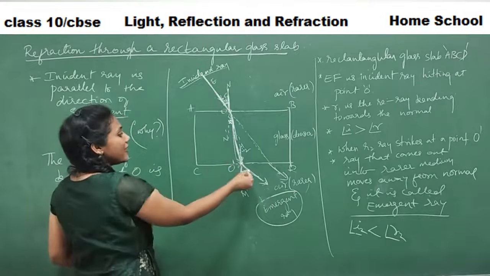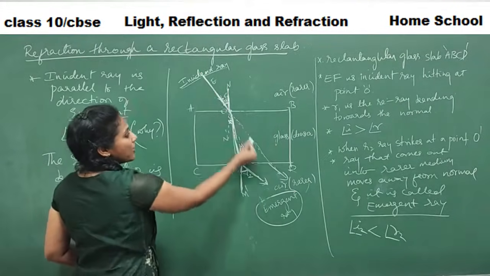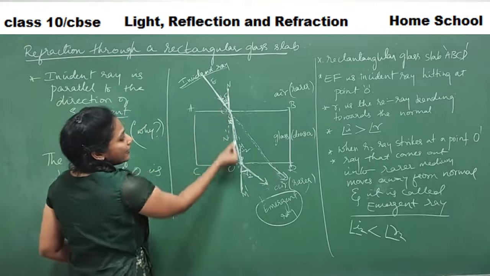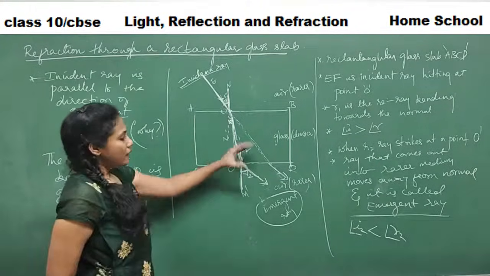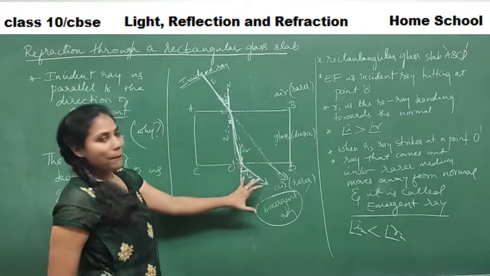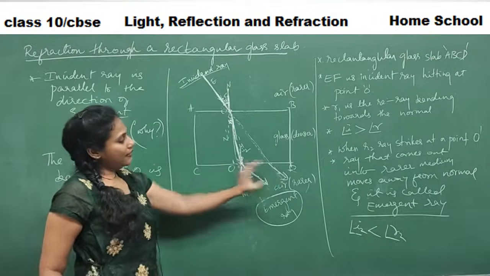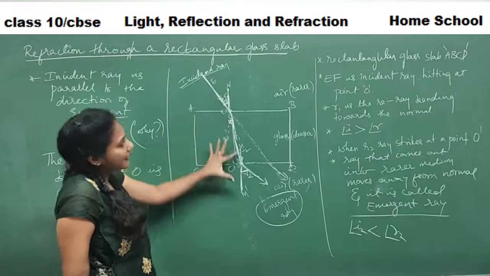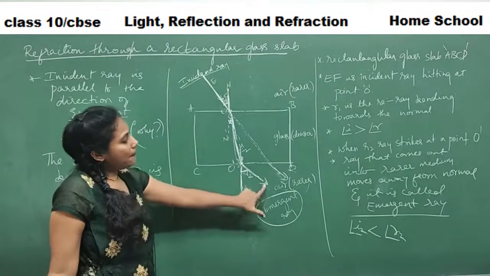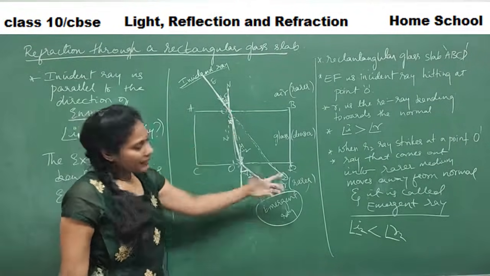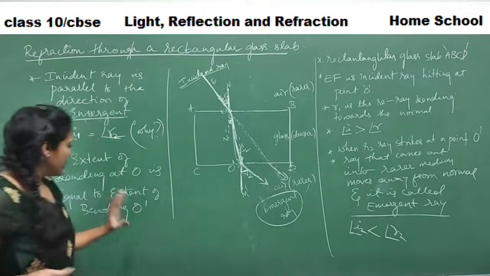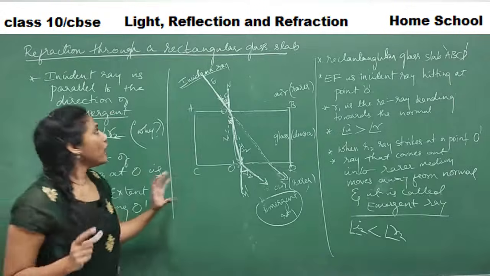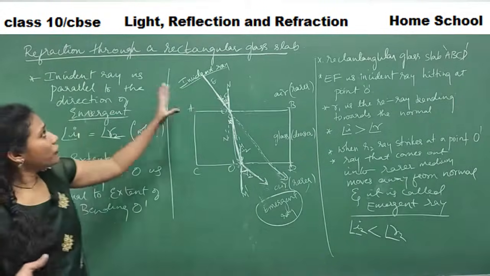So after these two bends, the original expected path would be like this, and the real path is something like this. So you can see the change between the expected and real paths. This is the real path, where it really bends, and this is our imaginary expected path. There is a difference, and these are the things that you have to observe from refraction through a rectangular